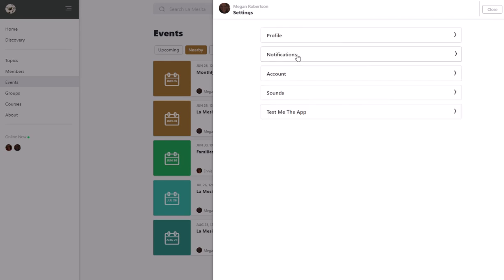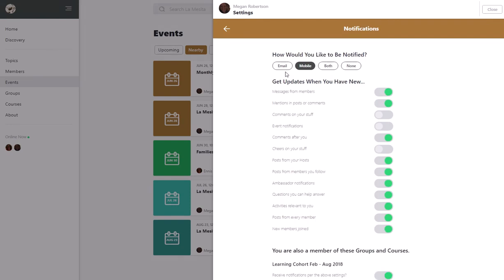And you can further specify how you get notifications by going into this notification section. And you can say, I want to receive them by email, or I want to receive them on my cell phone, or both, or neither. And if you would like to receive them on your cell phone, it's pretty simple. You can go to the App Store and download the Mighty Networks app. It's free, and then search for La Mesita.